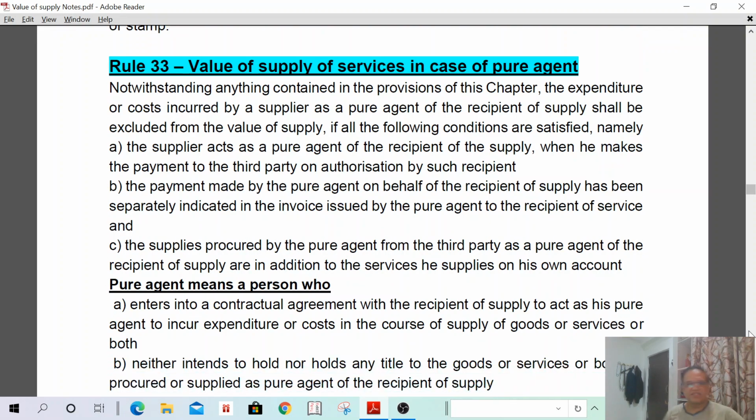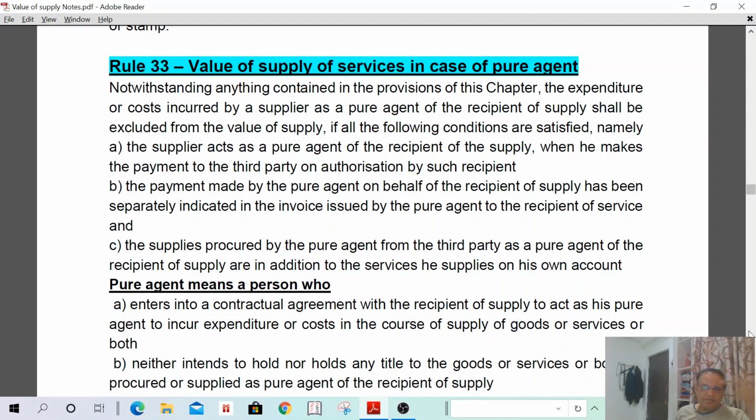Pure agent. Pure agent means I have incurred cost on behalf of some other person and I have recovered the same amount. Suppose today I am paying the electricity bill of one person, 1200, and the same amount I have recovered from that person, 1200. I am a pure agent, therefore it is not a value of supply. If I have paid the electricity bill of 1200 and I am asking for 1300 for my services also, then 1300 is the value of supply. But the actual amount I have taken from my friend is not a value of supply.